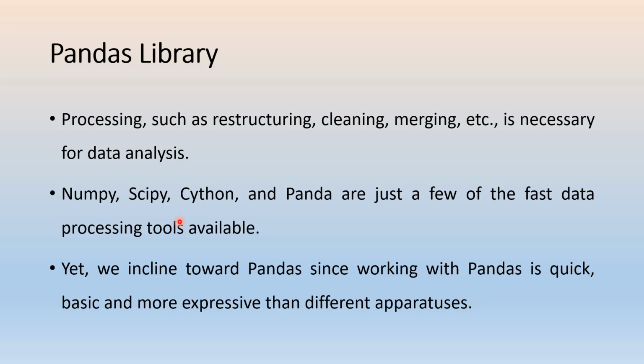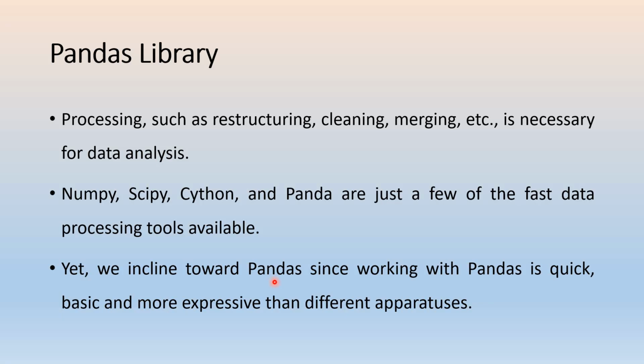And what kind of operations does it use? Processing, such as restructuring, cleaning, and merging, is needed for data analysis. These are the necessary operations used for data analysis. NumPy, numerical Python, SciPy, scientific Python, Cython, C and Python, and Pandas are just a few of the fast data processing tools available in Python.